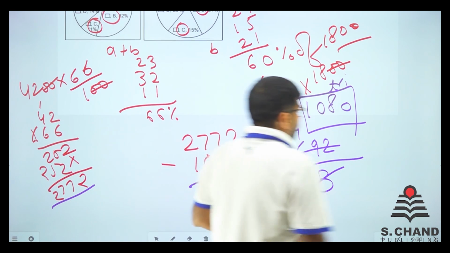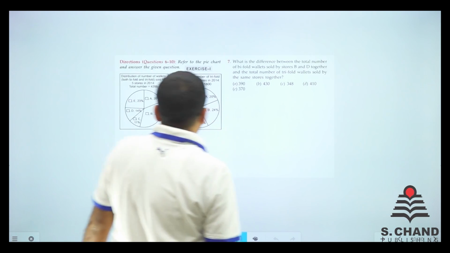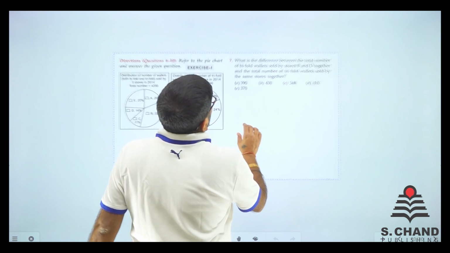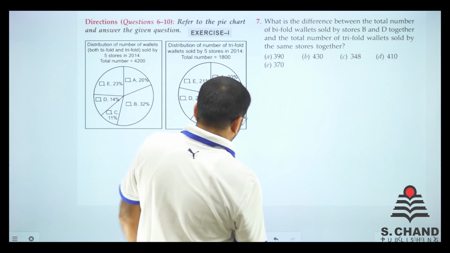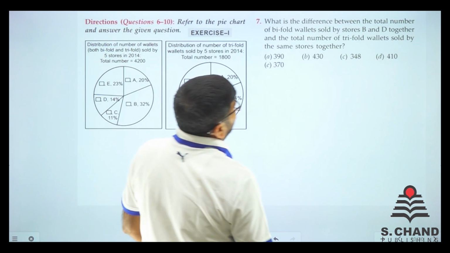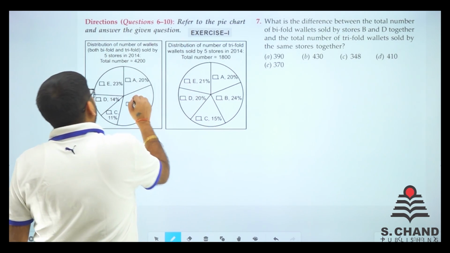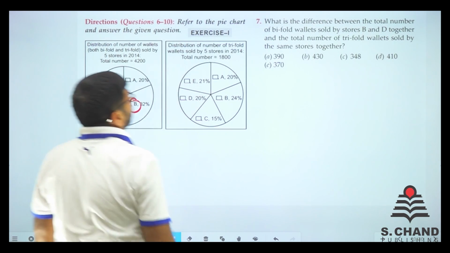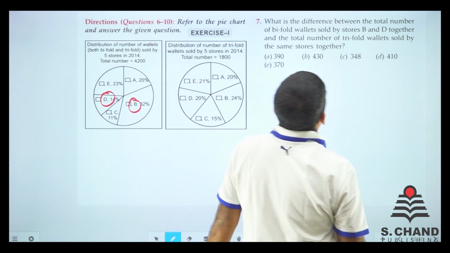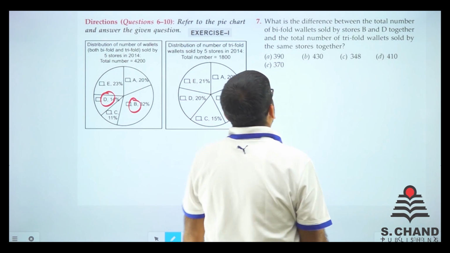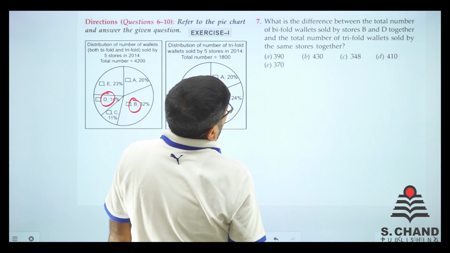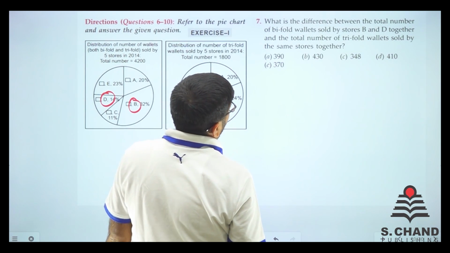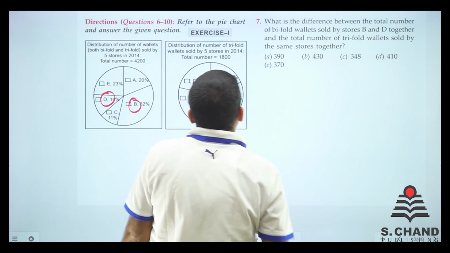Let's move on to the next question. Here it is question number 7 for you all. What is the difference between the total number of bifold wallets sold by stores B and D together, and the total number of trifold wallets sold for the same together? So what you want to know is the difference between the total number of bifold and trifold. What is the difference? B and D.